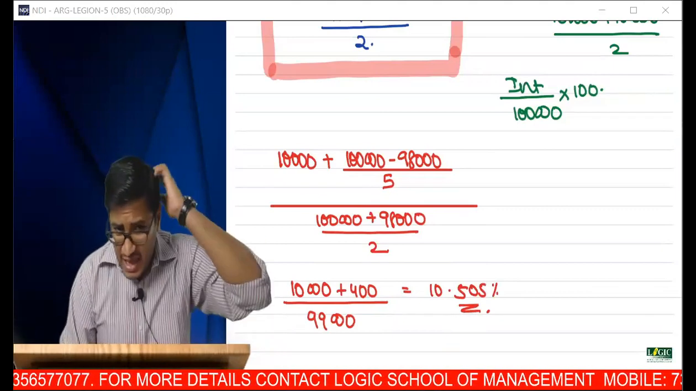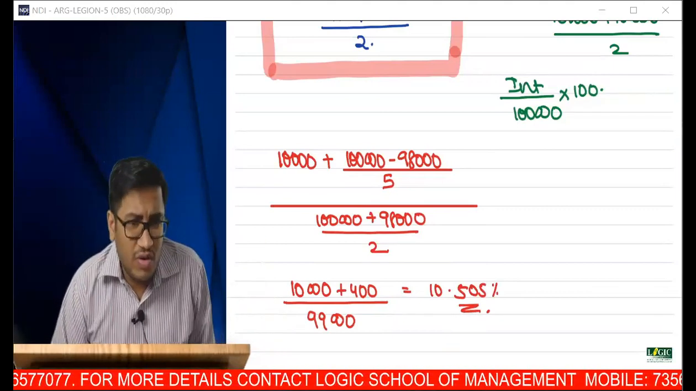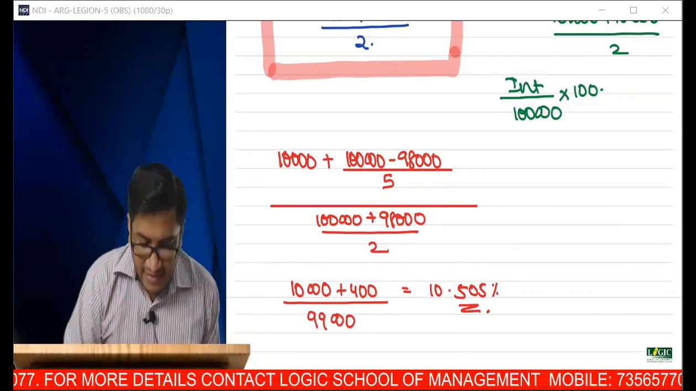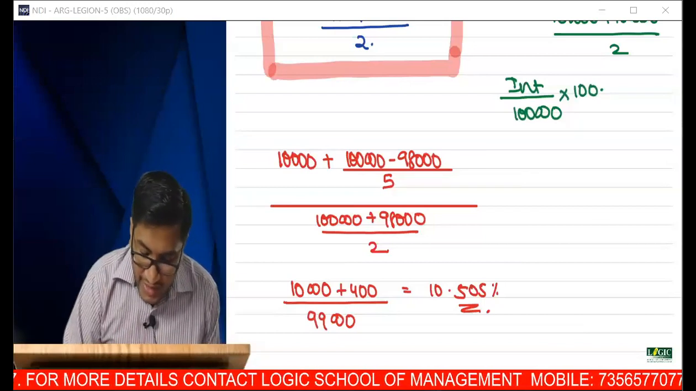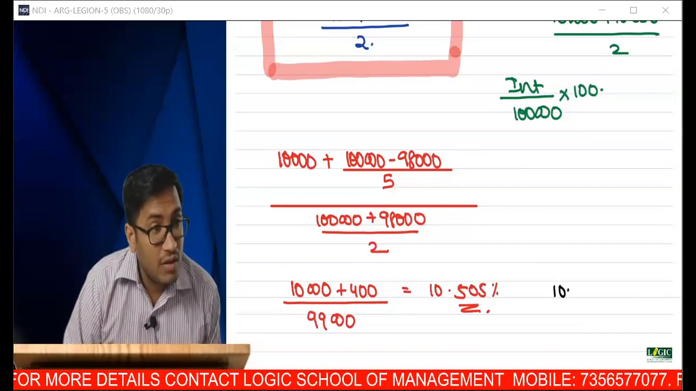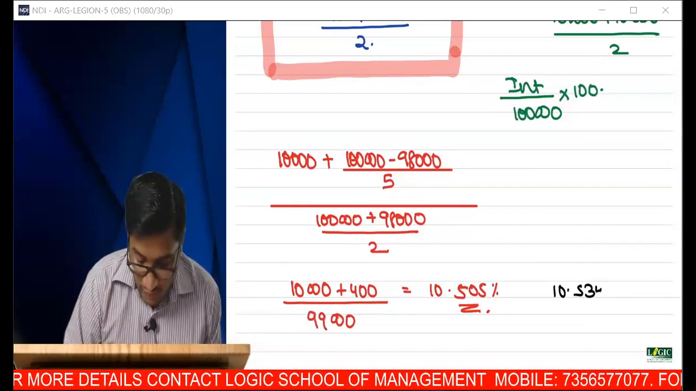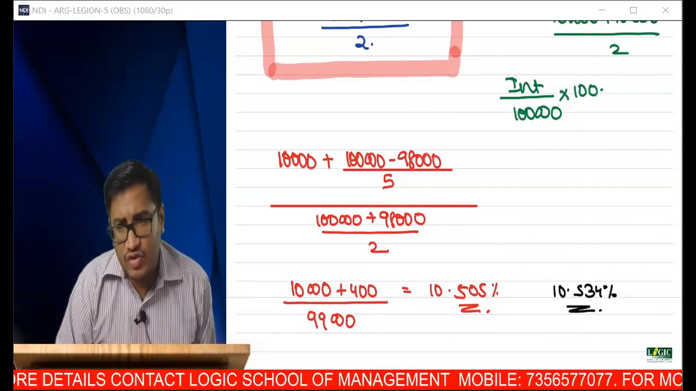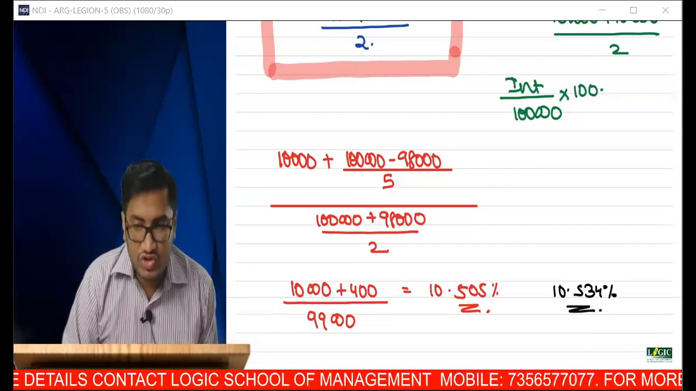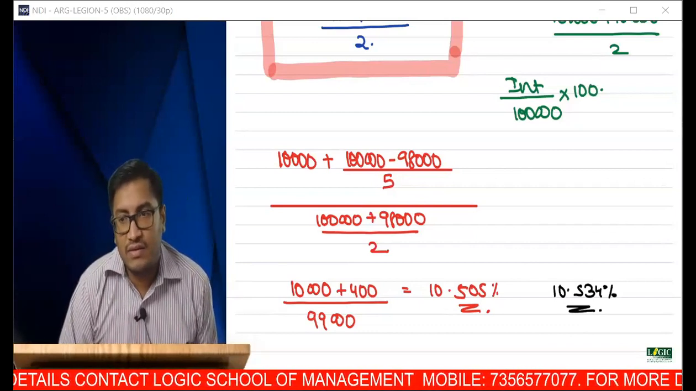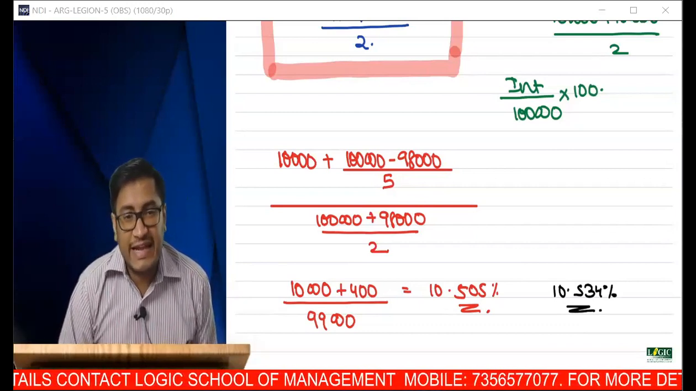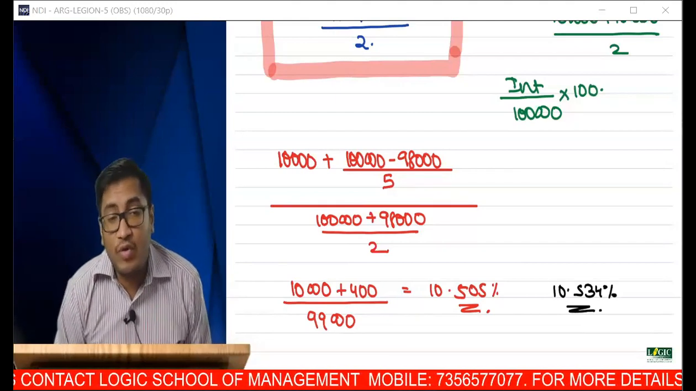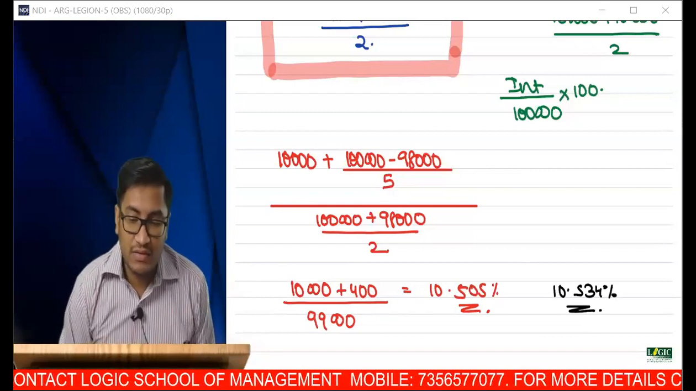10.505%. Now this is somewhere near the answer that we got. Our accurate answer was 10.534%, isn't it? So an approximate answer will never give you the perfect answer. It will bring the answer close to your actual answer. So this is the technique. This is the formula that you have learned in CA intermediate for computing KD.